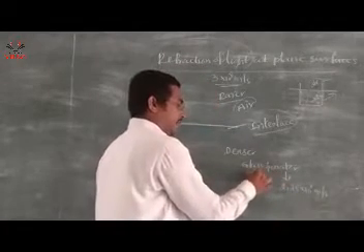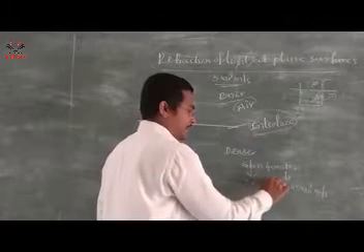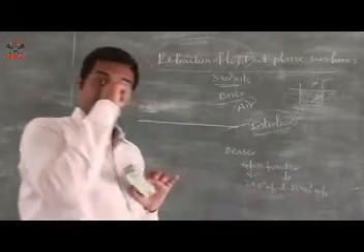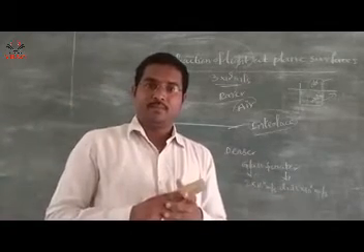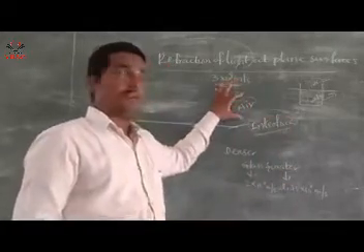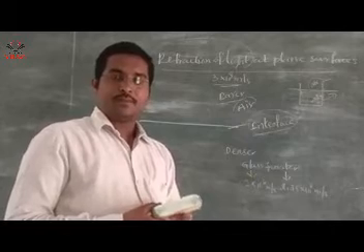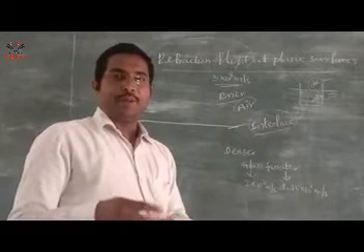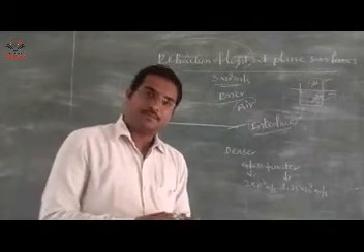The speed of light in glass is 2 into 10 power 8 meter per second. The speed of light differs in different media: it is more in air, and less in water and glass. So depending on the speed of light, we decide the medium.